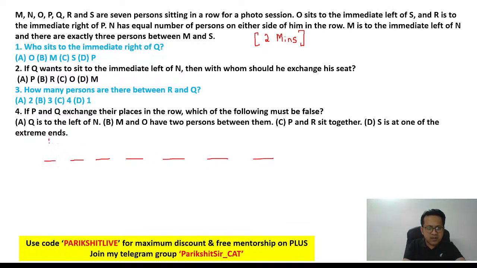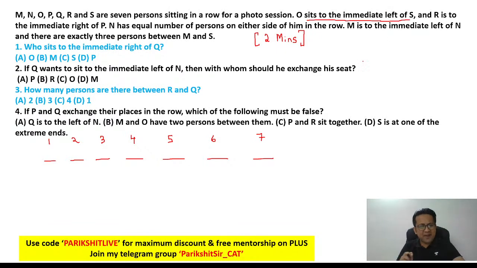And I'll label them as well so that it becomes easy for me to point out the positions. Remember, the labeling is only for me. You don't have to label it, because for me to tell you position number 4, I have to mark it, right? But for you, you don't need it. So let's start. O sits to the immediate left of S.